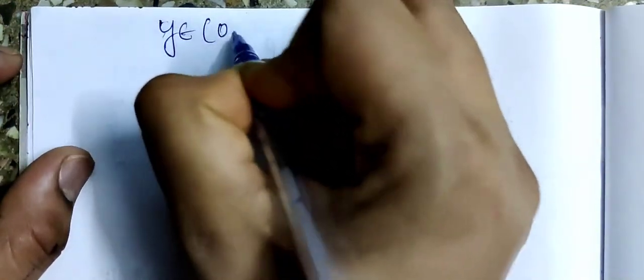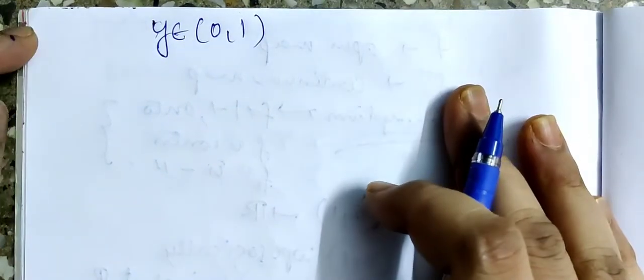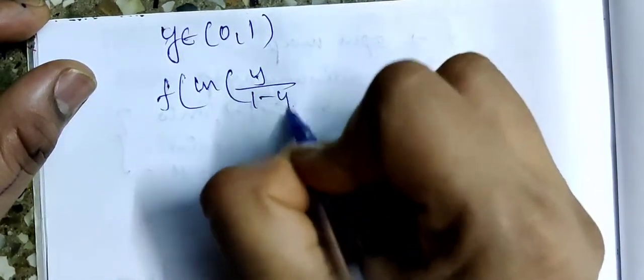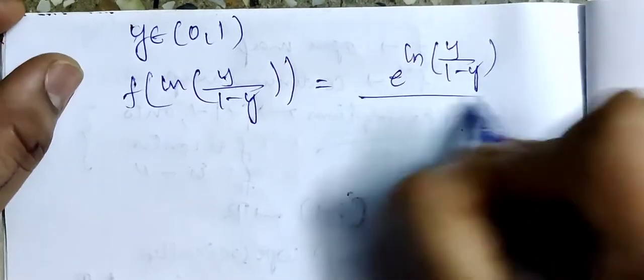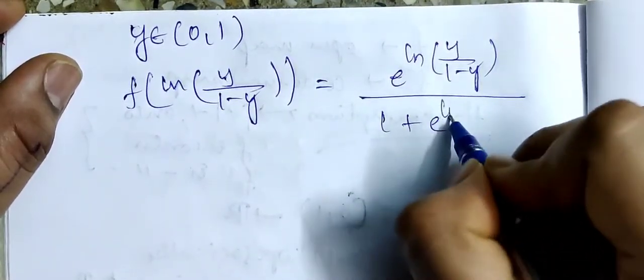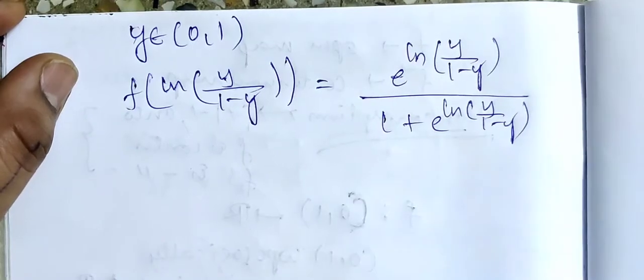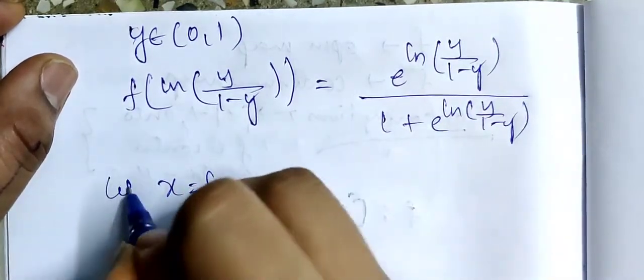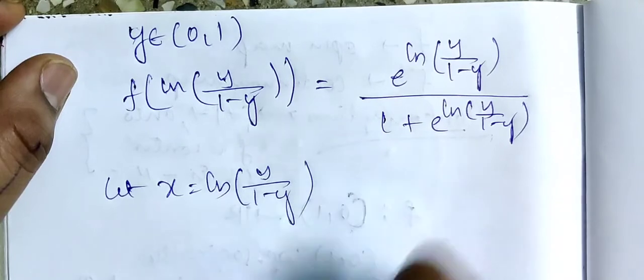For onto, I have to consider an element y from the open interval (0, 1). Now f of ln(y/(1 − y)) is equal to e^(ln(y/(1 − y))) divided by 1 plus e^(ln(y/(1 − y))). I will write x equal to ln(y/(1 − y)).